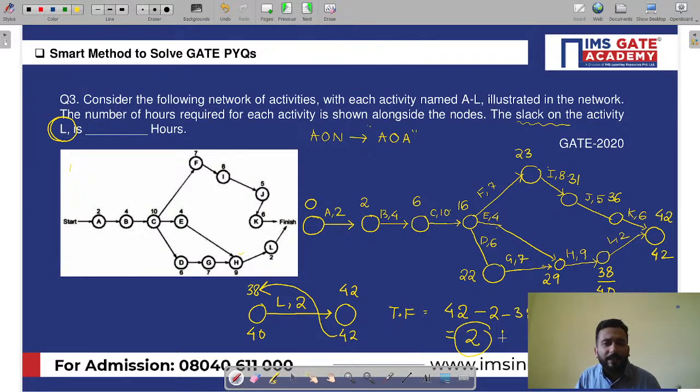See, what was special in this question? The only speciality in this question was that he has given it in AON, and you have to convert it to AOA, activity on arrow diagram. Without converting also you could have done it. I'm not denying that, but you could have faced some difficulty, right? So this was a GATE 2020 question, a very beautiful question. The only learning that I can take from here is that in our future examinations, we can expect questions based on activity on node as well, right? So the answer is 2 hours.